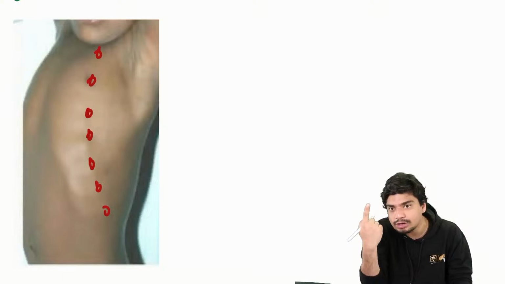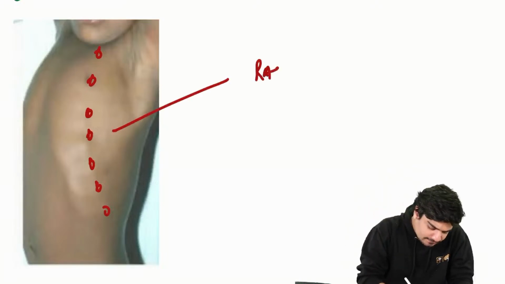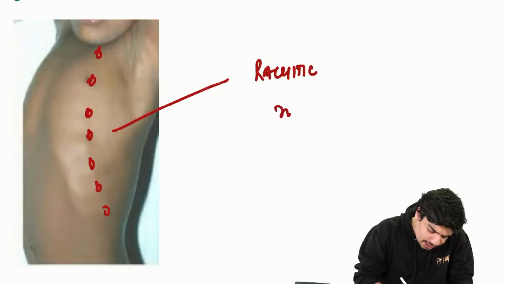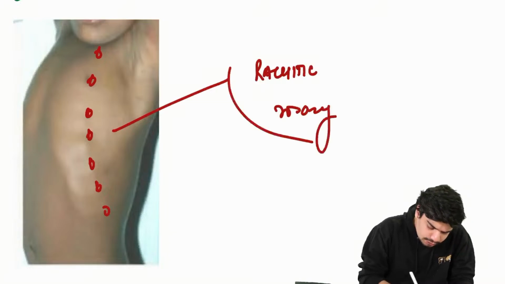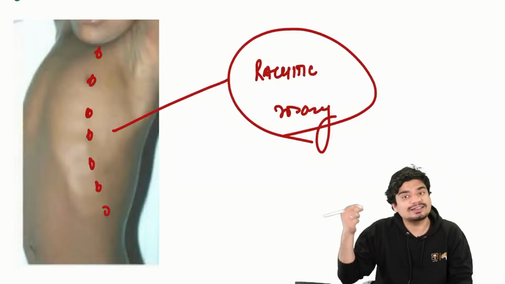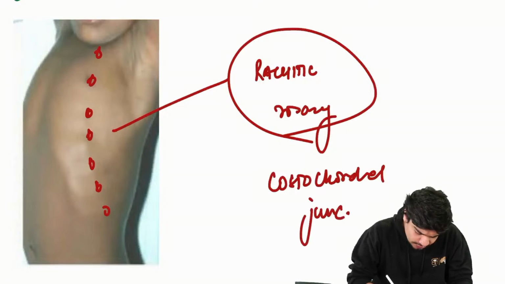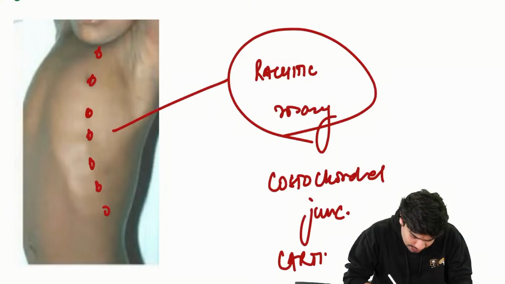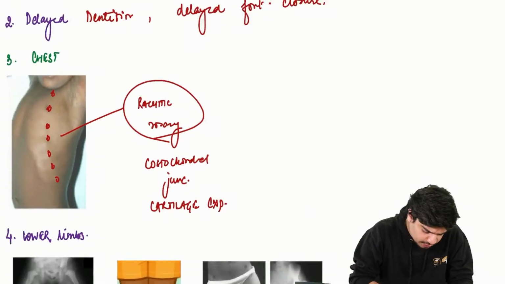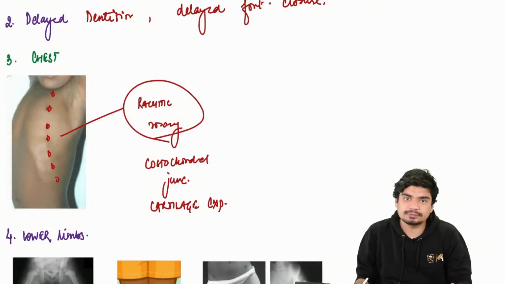It will again form balls, it will form beads. This is what is called rachitic rosary. The rachitic rosary occurs because of costochondral junction cartilage expansion.